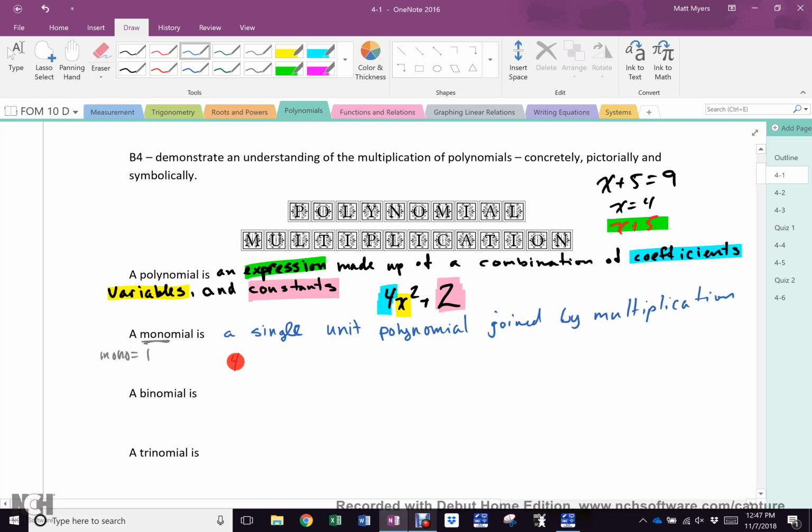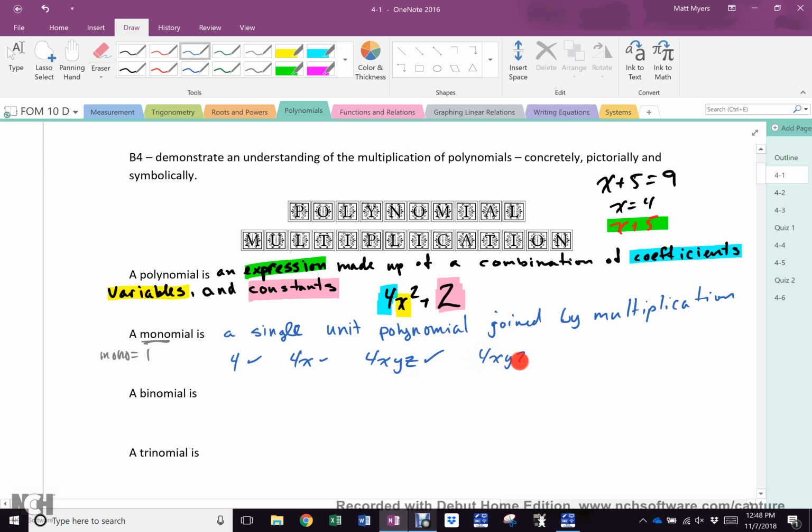So that's okay. Is that a monomial? Yes. Why? Because it's joined by multiplication. So that's cool. Is that a monomial? Look again. Read the instruction. Yes, it's a single polynomial joined by multiplication. So that's okay. 4 times x times y. 4 times x times y times z. It's going to give me one answer. If I know what x, y, and z are, I've got it.